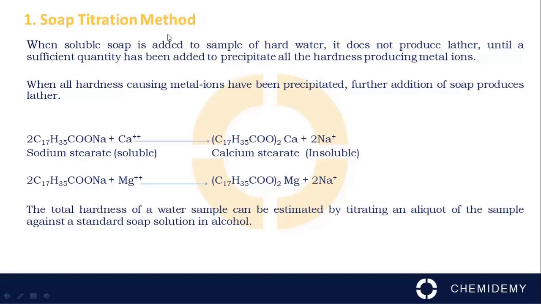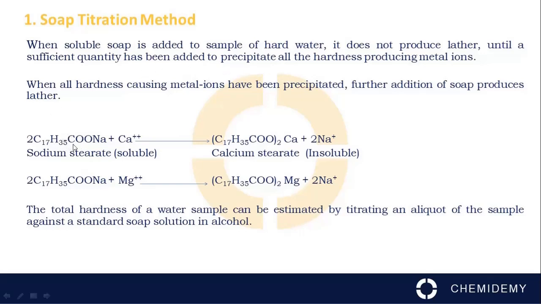Soap titration method. When soluble soap is added to a sample of hard water, it does not produce lather until a sufficient quantity has been added to precipitate all the hardness producing metal ions. When all hardness causing metal ions have been precipitated, further addition of soap produces lather.